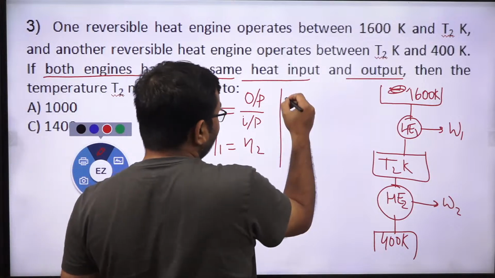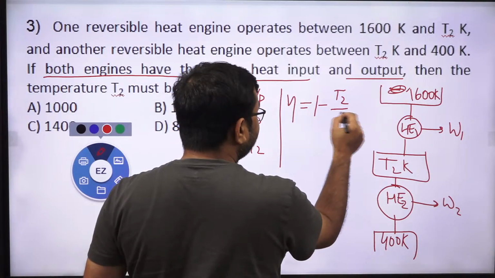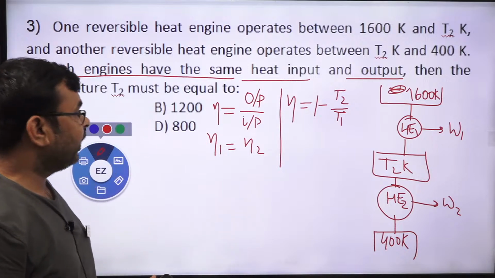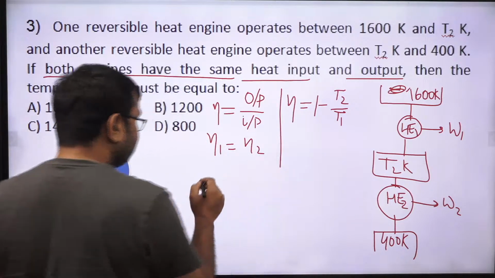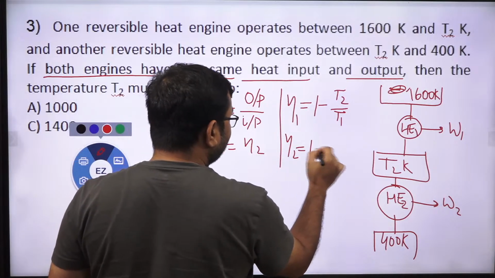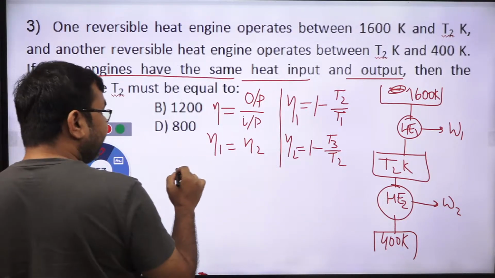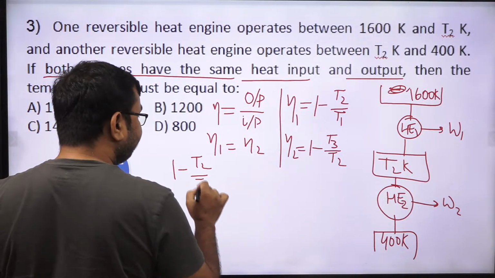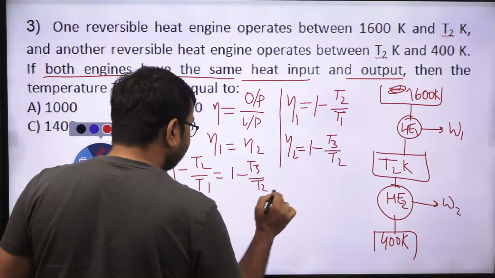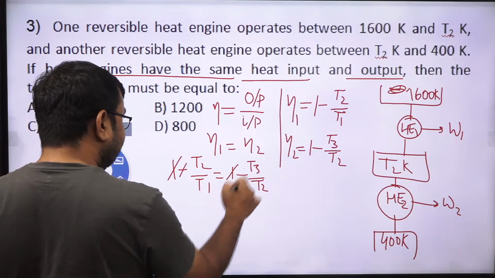And as we also know, the efficiency of a reversible heat engine can be written as 1 minus T2 by T1. Yes or no? So if this is eta 1, then eta 2 can be written as 1 minus T3 by T2. So can I write 1 minus T2 by T1 is equal to 1 minus T3 by T2? Yes or no? So this is cancelled out with this, and this minus sign is also cancelled out with this.